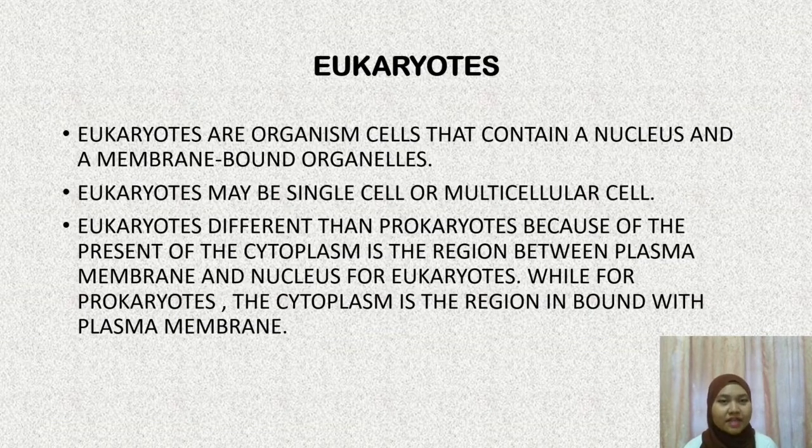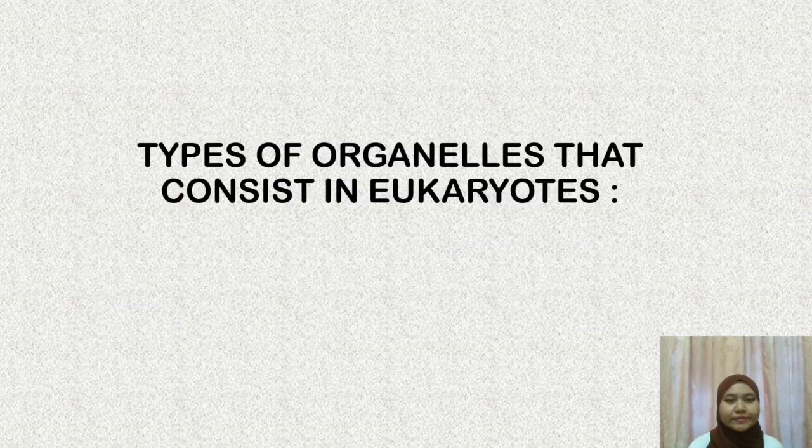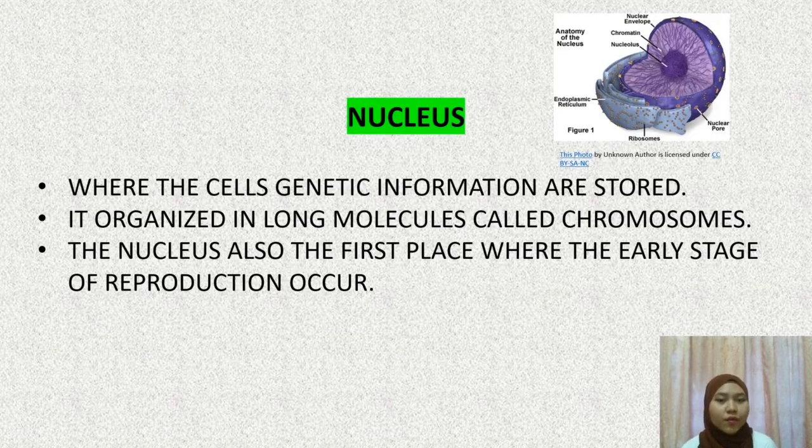Eukaryotes may be single cells or multicellular. Eukaryotes differ from prokaryotes because of the presence of cytoplasm in the region between the plasma membrane and nucleus. That's for eukaryotes. Meanwhile, for prokaryotes, the cytoplasm is the region bound by the plasma membrane. So, types of organelles that exist in eukaryotes. First of all, we have the nucleus, where the cell's genetic information is stored. It's organized in long molecules called chromosomes, and the nucleus is also the place where the early stage of reproduction occurs, which is mitosis.